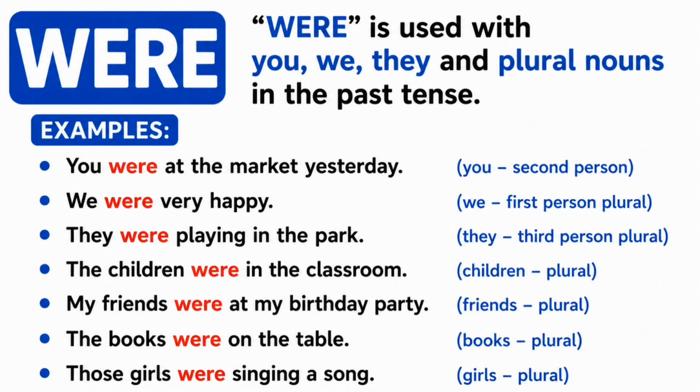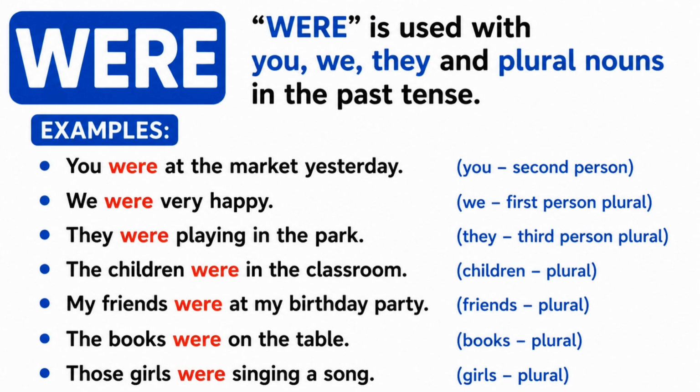Were is used with you, we, they and plural nouns. In the past tense, examples: You were at the market yesterday. We were very happy. They were playing in the park. The children were in the classroom. My friends were at my birthday party.